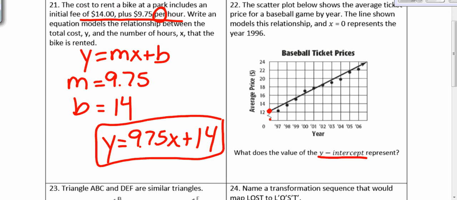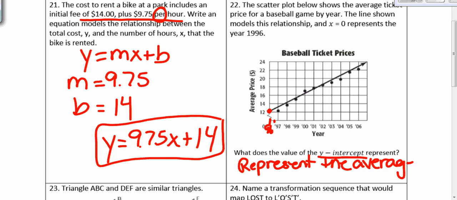So we know that they said where 0 is, that's the year 96. So that is saying the y-intercept represents the average price in 1996.